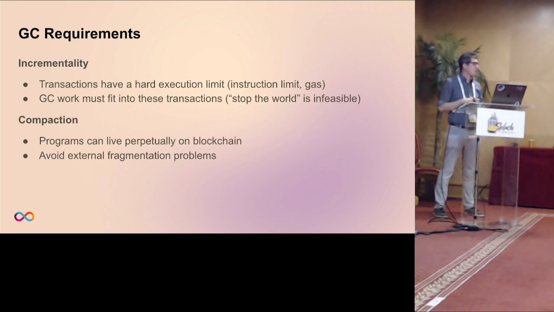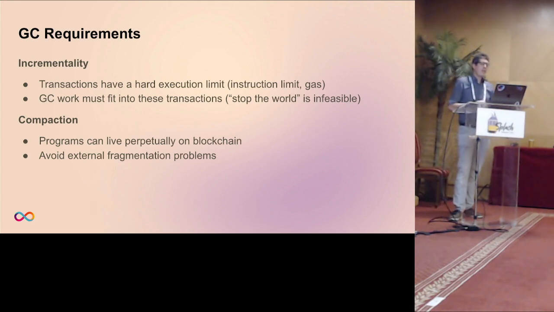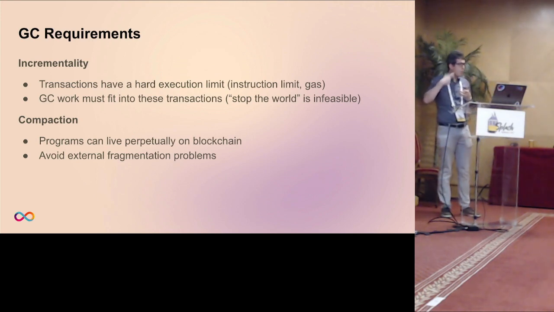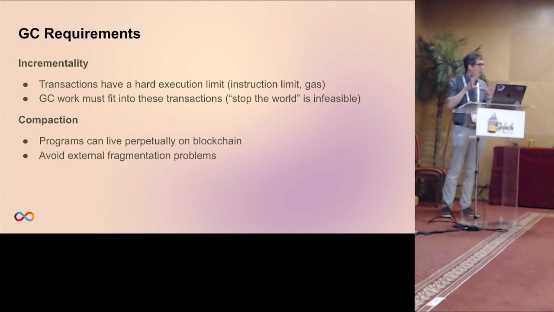It's also not possible just to span the transaction work to the next transaction, because there's always mutator work in every transaction. Mutator work is actually what triggers these transactions. There's another aspect which I think matters on the blockchain, namely the longevity of the programs. Programs that are deployed once on the blockchain conceptually live perpetually, so they have infinite lifetime. Doesn't mean that they are always executing code. They can be more passive then.